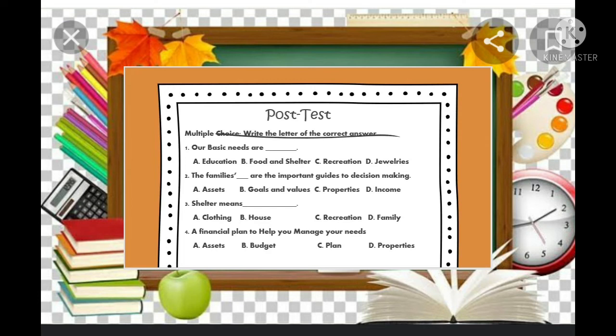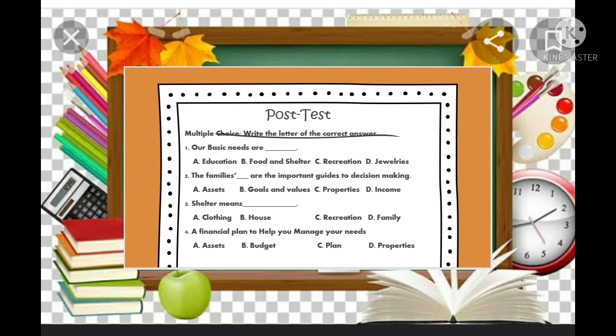Food and shelter. Number 2, the family's blank are important guides to decision making. A. Assets, B. Goals and values, C. Properties, and D. Income. The answer is letter B, goals and values. Number 3, shelter means blank. A. Clothing, B. House, C. Recreation, and D. Family. The answer is letter B.